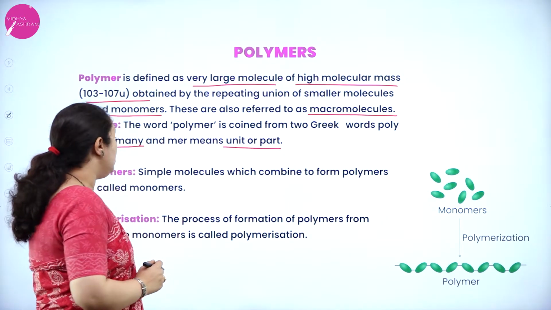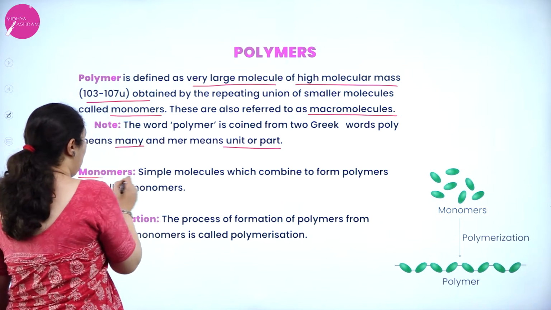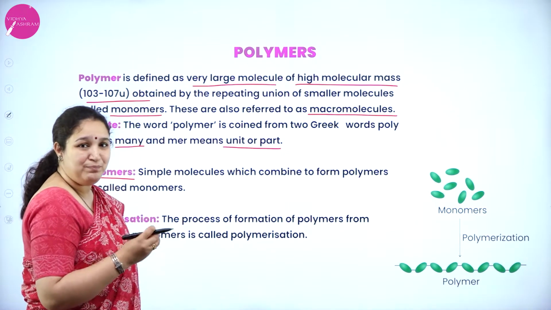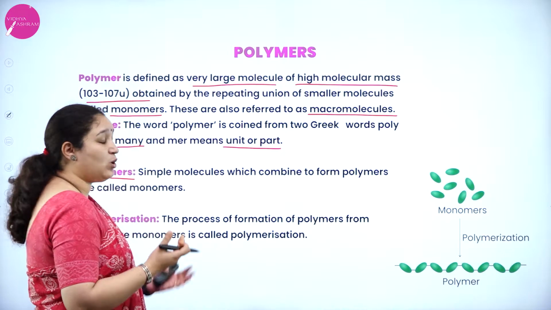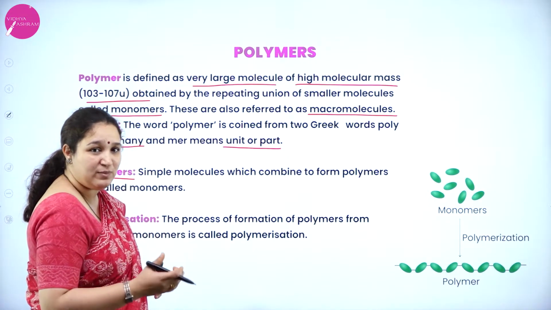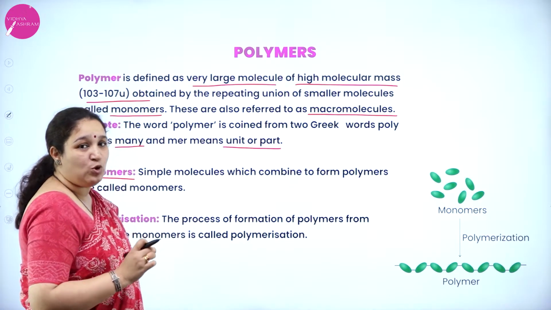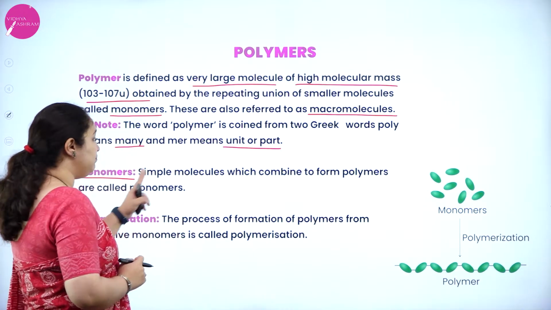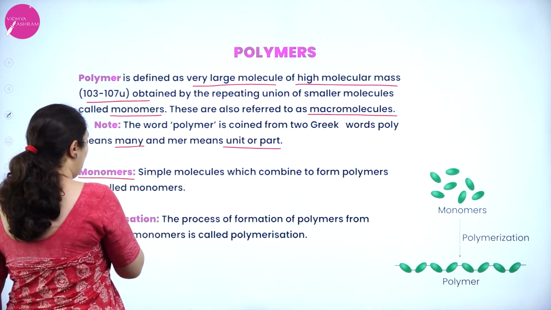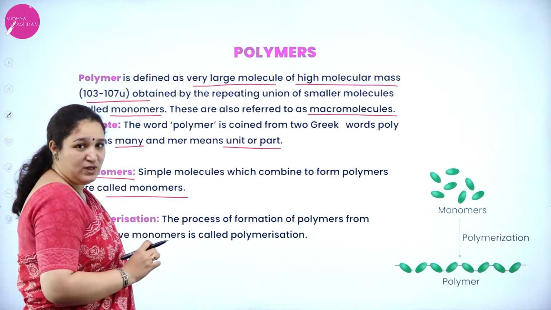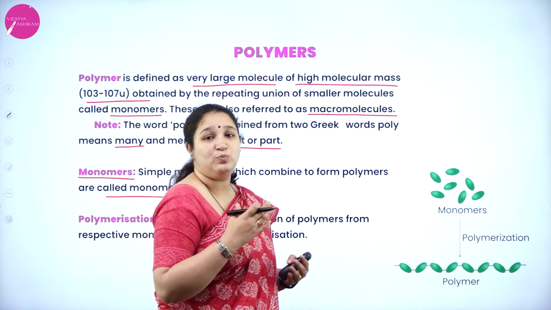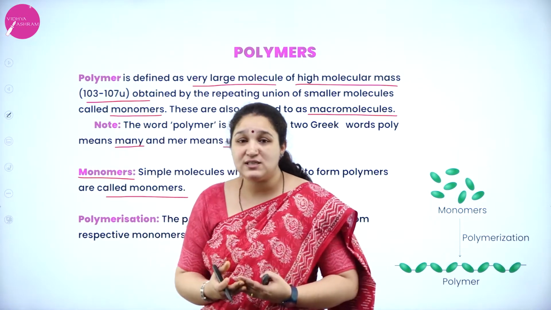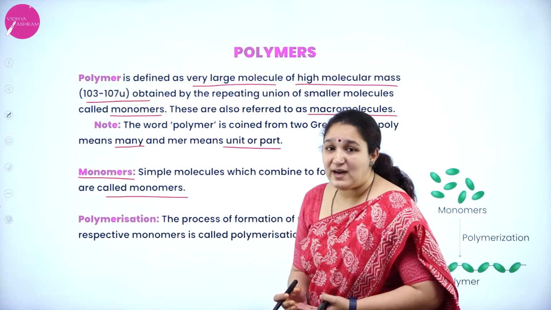So what is the definition of monomer? The simple molecule which undergoes polymerization, or which combines to form polymers, is called a monomer. The process of converting monomers into polymers is called polymerization.